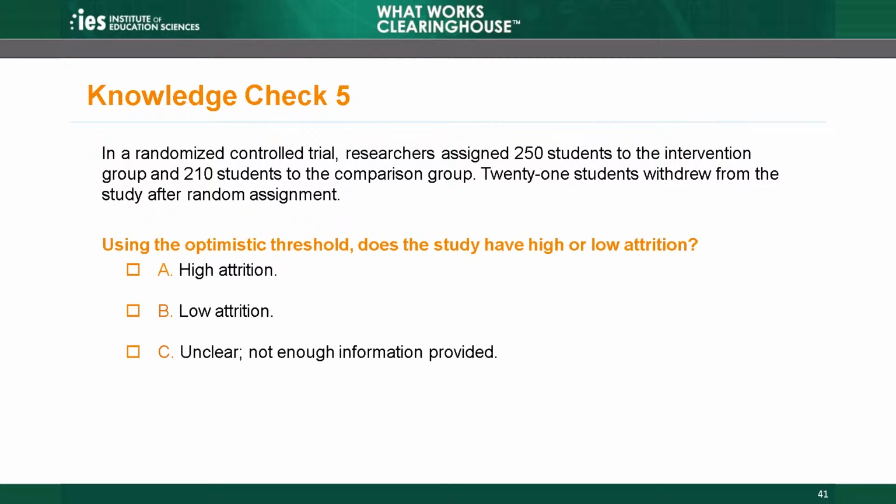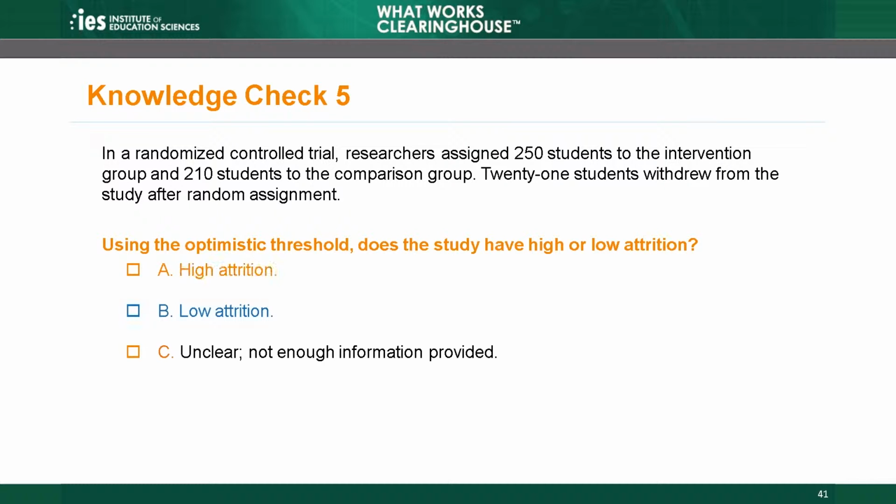Knowledge check 5. In a randomized controlled trial, researchers assigned 250 students to the intervention group and 210 students to the comparison group. 21 students withdrew from the study after random assignment. Using the optimistic threshold, does the study have high or low attrition? A. High attrition. B. Low attrition.